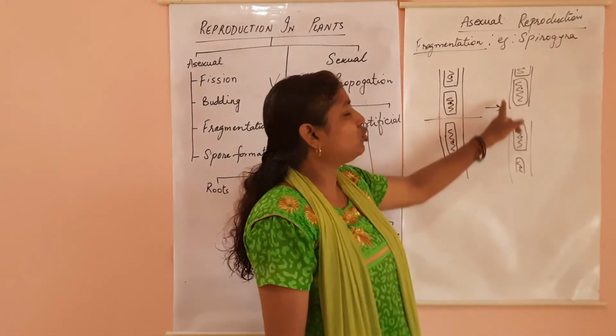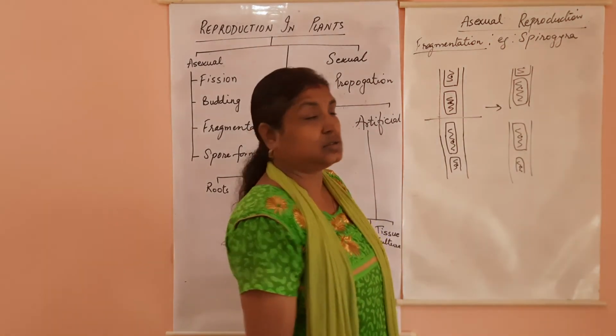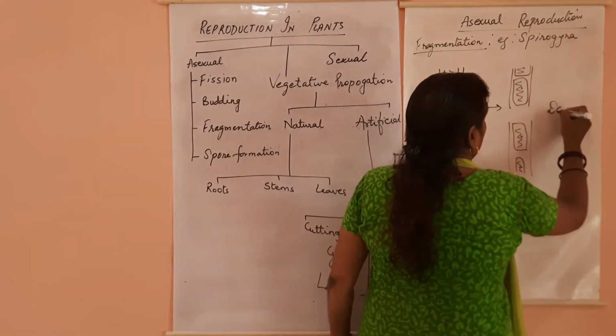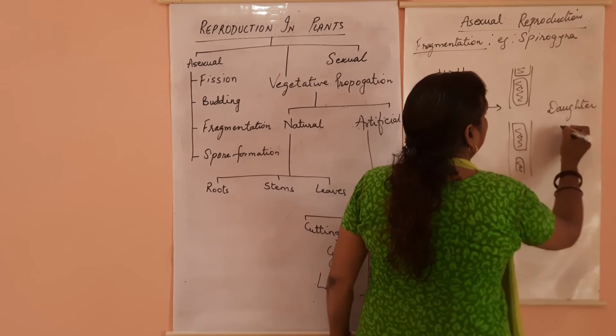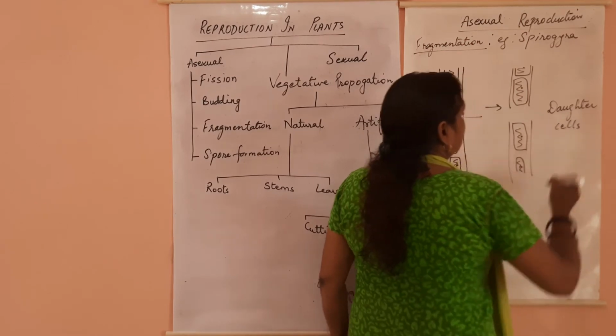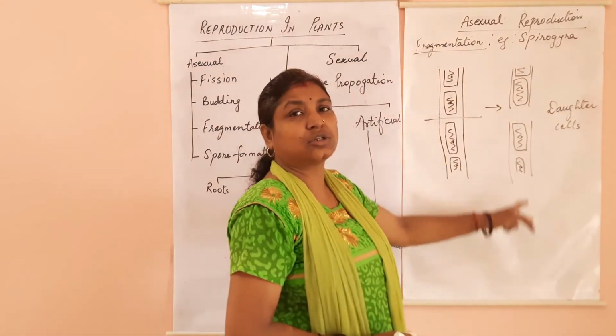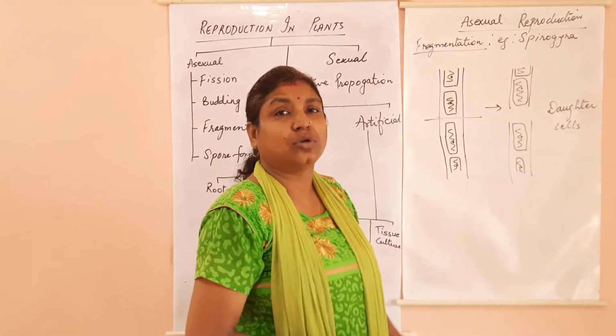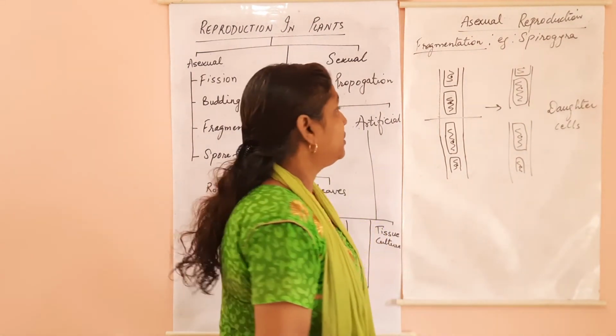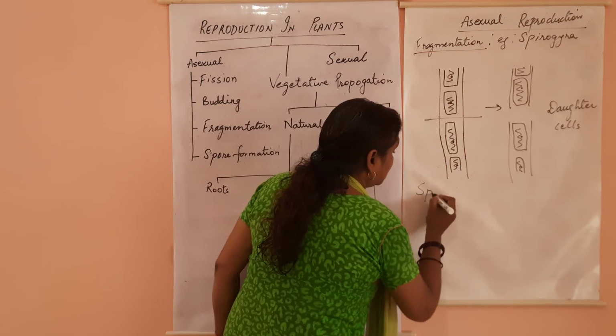So you will have two daughter cells. Again here I have daughter cells. Now these daughter cells will develop into an individual plant. Last is your sporulation or spore formation.